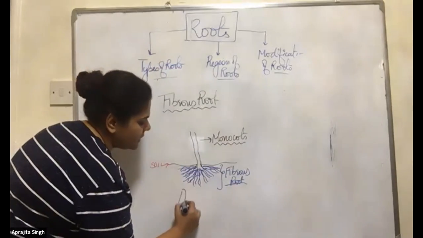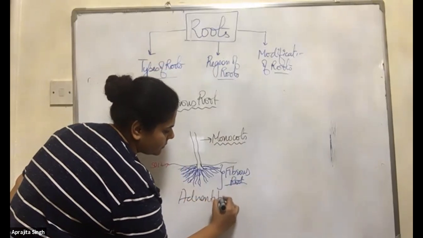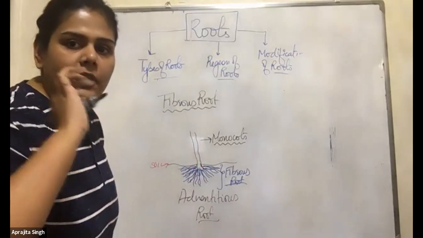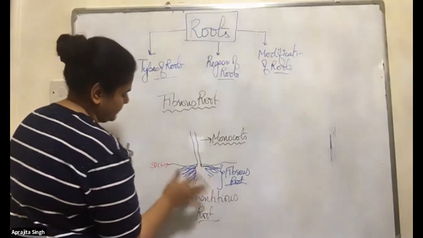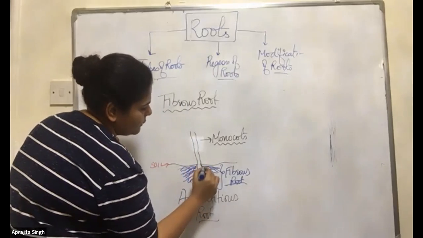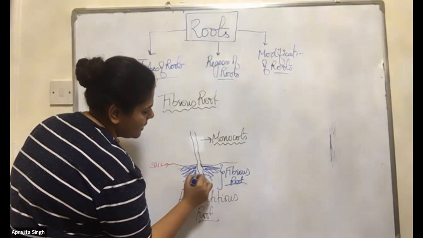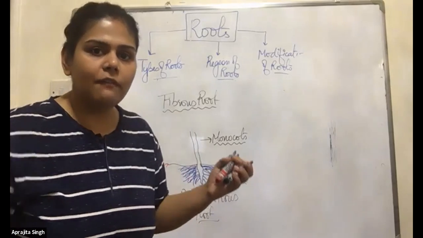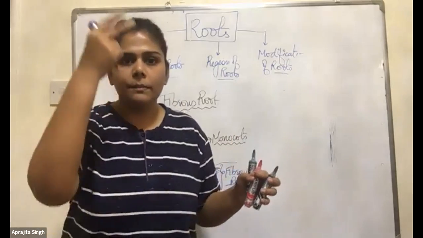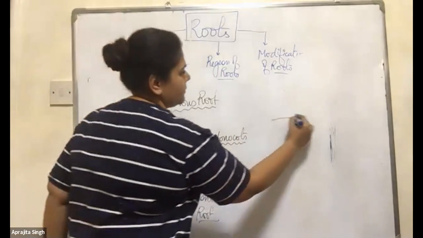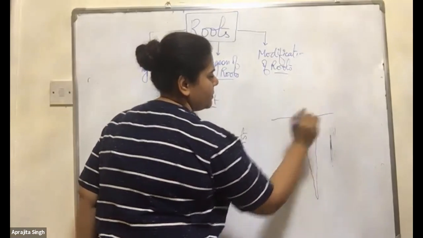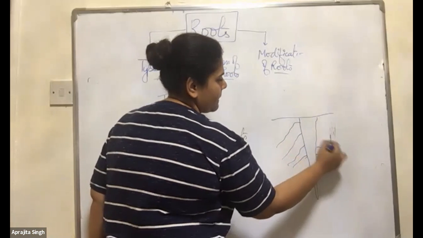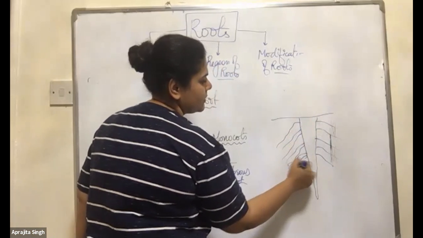Why have I told you adventitious root? Suppose the system was like this: one main root and from there so many fibers are coming. This will fall under the category of taproot because they have one primary root, formed from the radicle, the true root, and from here the lateral roots are coming like this.